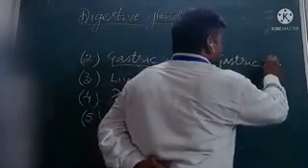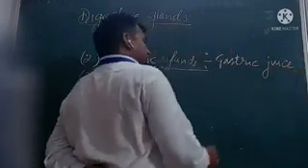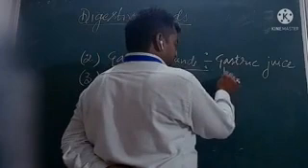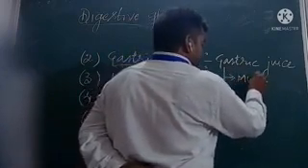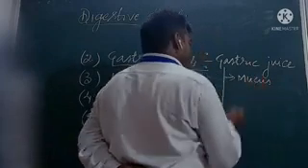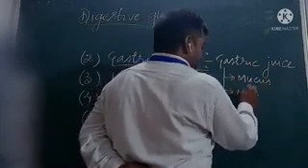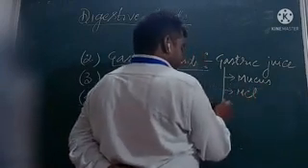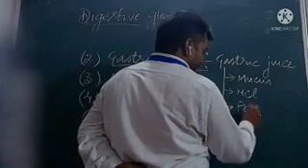This gastric juice contains, first, mucus. Mucus is present in gastric juice. Then HCl, hydrochloric acid, is present, then an enzyme, pepsin.